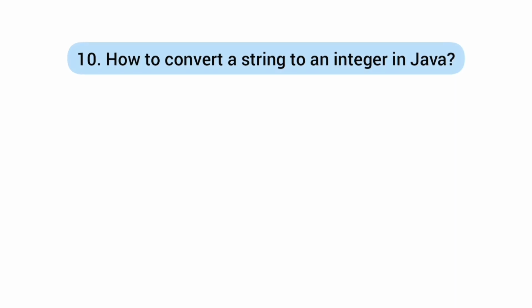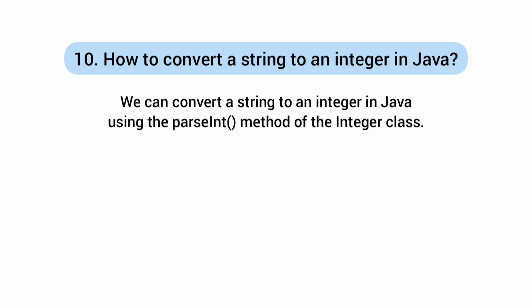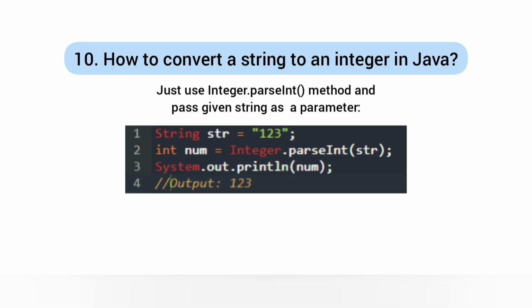And the last question is, how to convert a string to an integer in Java? We can convert a string to an integer in Java using the parseInt method of the Integer class. We just need to use the Integer.parseInt method and pass the given string as a parameter.